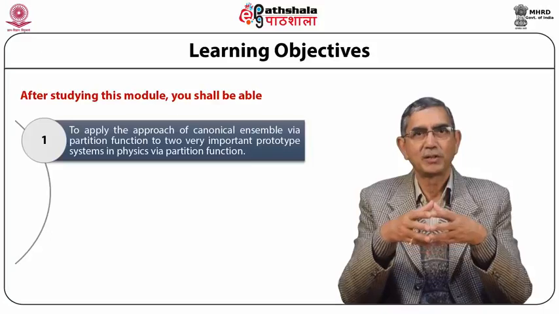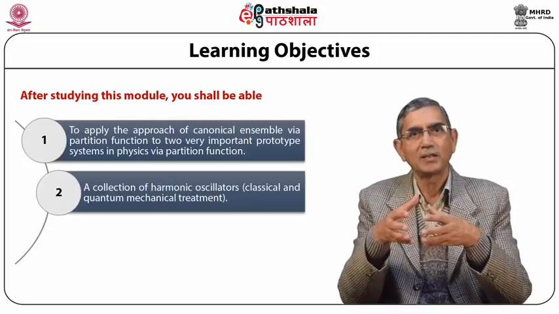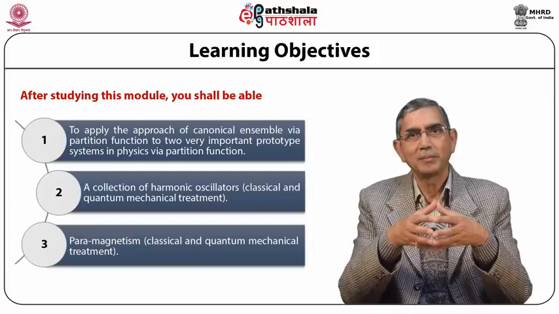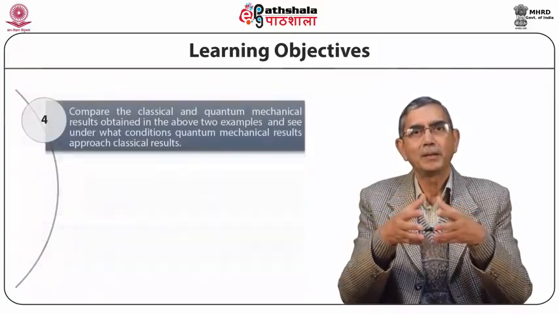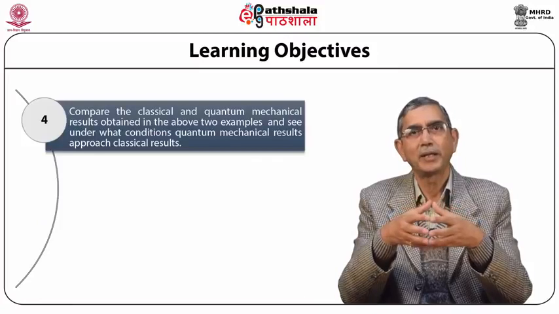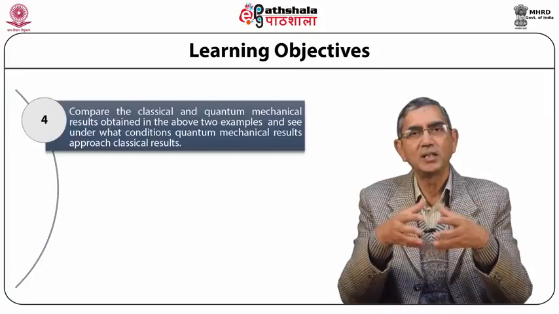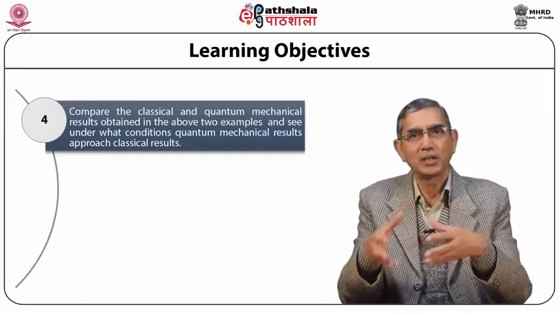via partition function. And these are a collection of harmonic oscillators, classical and quantum mechanical treatment, and paramagnetism, classical and quantum mechanical treatment. Compare the classical and quantum mechanical results obtained in the above two examples and see under what conditions quantum mechanical results approach classical results.